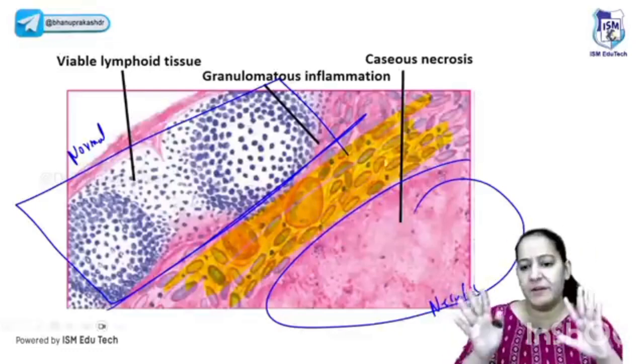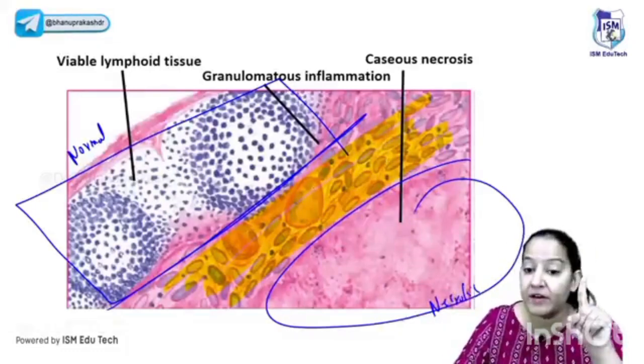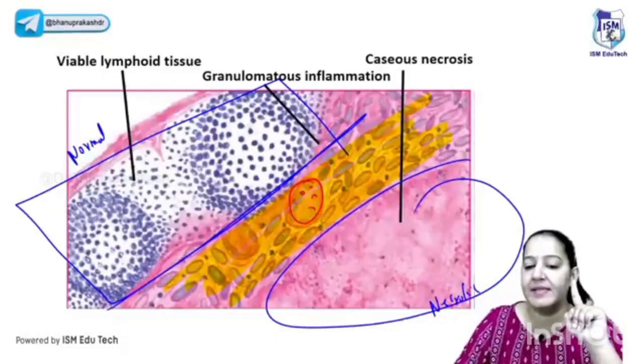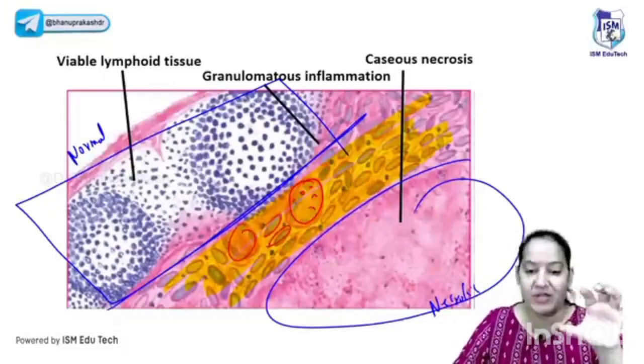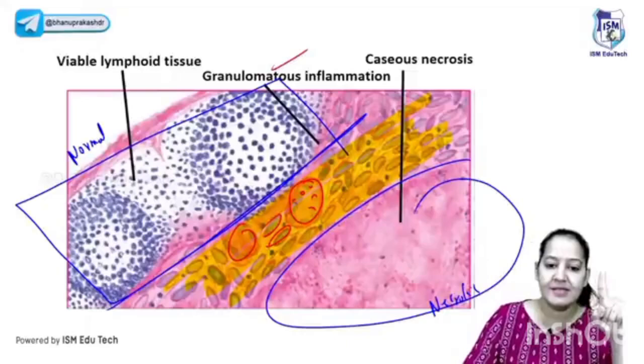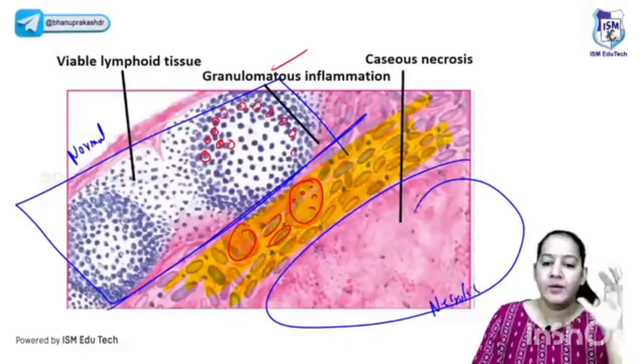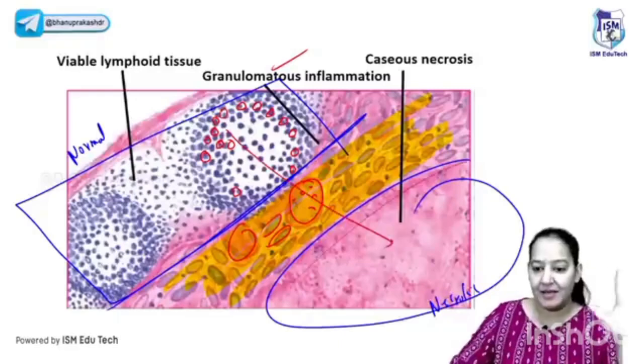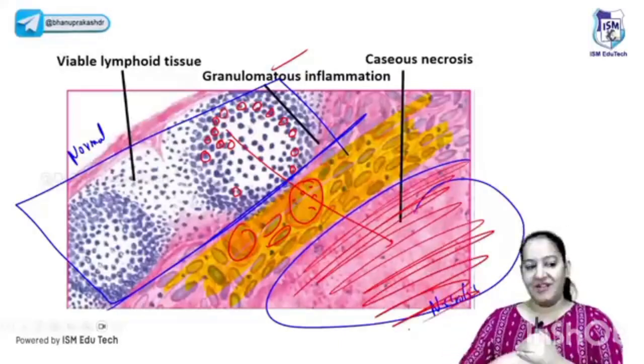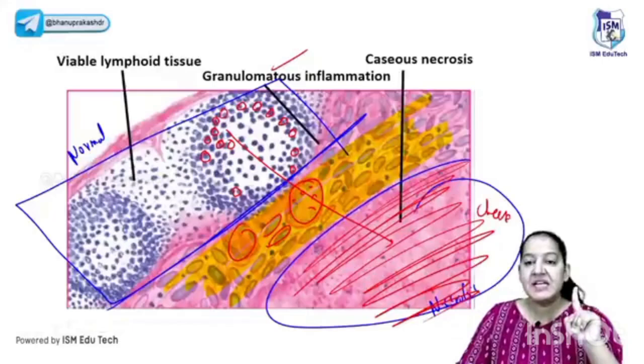I'm not interested in the inflammation itself, but here it is a special inflammation. It's chronic granulomatous inflammation. I can see the giant cells and epithelioid cells. And see the normal cells, they have this architecture. These are the lymphocytes. You can see the shape, size, cytoplasm, nucleus. But here, you can see nothing, just pink material, the debris, the granular material. This is caseous necrosis. It looks like cheese, dry and granular.